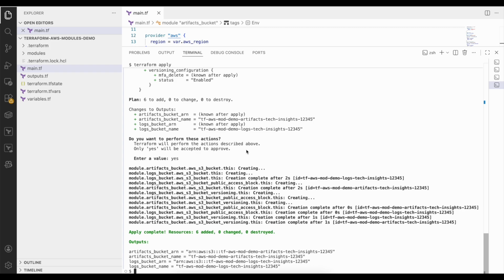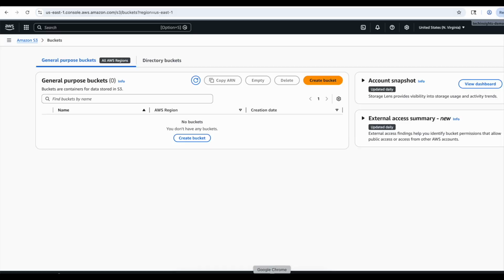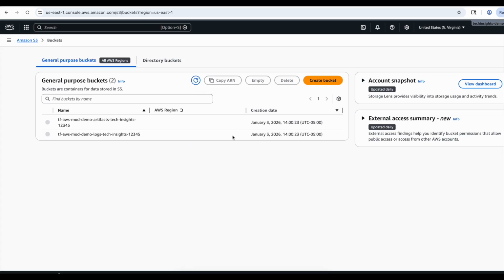Let's switch back to the AWS console again. Let's refresh the AWS console. Now we can see two S3 buckets, one for logs and one for artifacts.